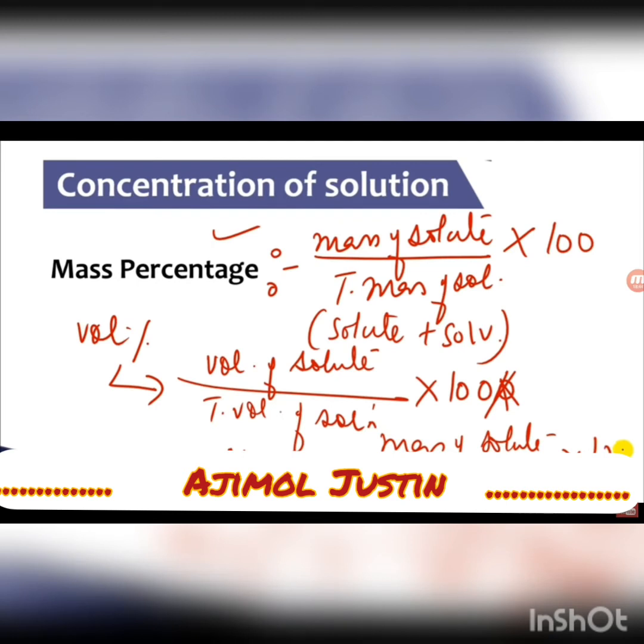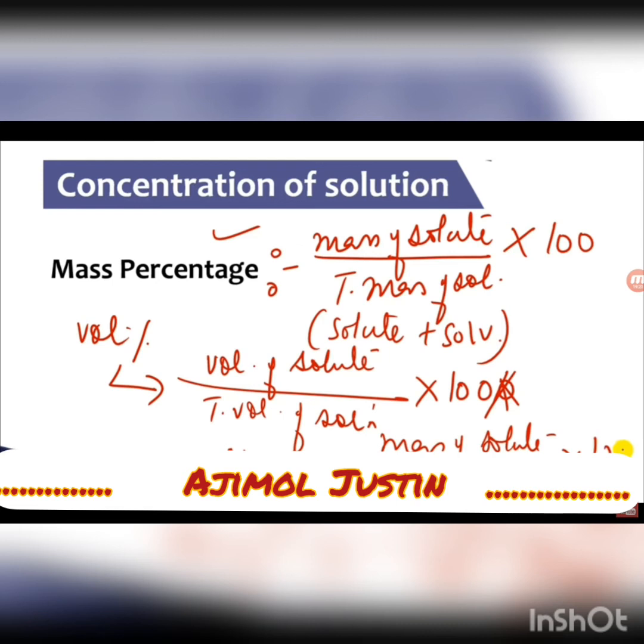So how do we find the concentration of a solution? The first way of finding is using mass percentage. If you know the mass of the solute and the total mass of the solution, then because it is a percentage, how do we calculate it? Mass of solute divided by total mass of the solution, into 100. Total mass of the solution means it contains solute and solvent. You will get the mass percentage.